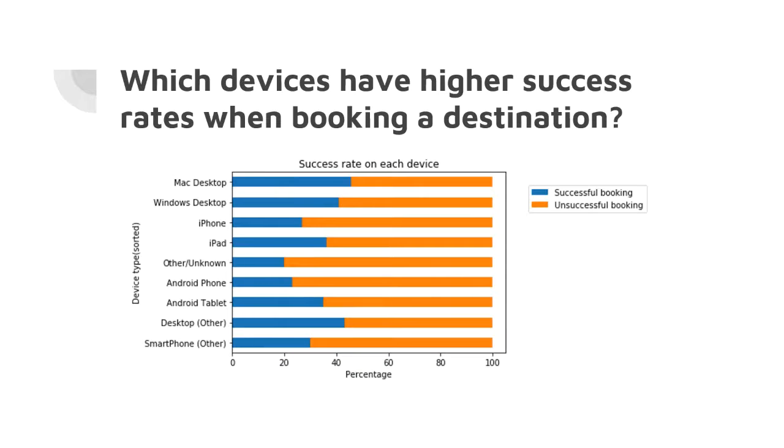Finally, we hope to find the most convenient device for booking. We plot the success rate on each device type. The y-axis is sorted by the frequency of each device. Here we see that desktop devices have a significant advantage over tablets and smartphones, which is reasonable because desktop devices can provide more information at a time and are easier to operate.